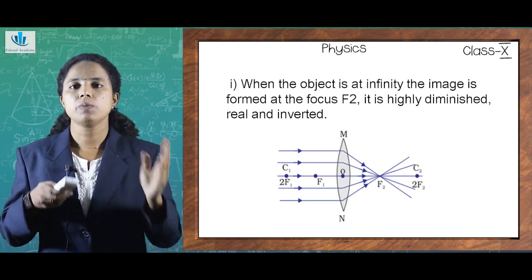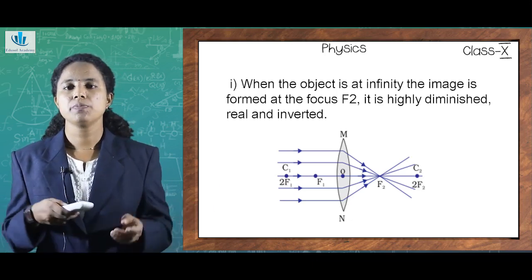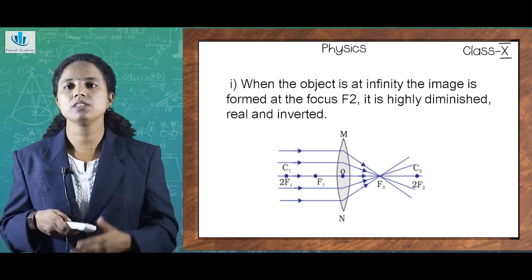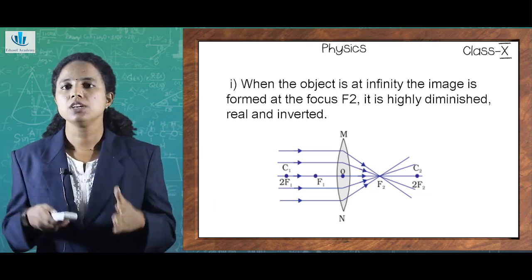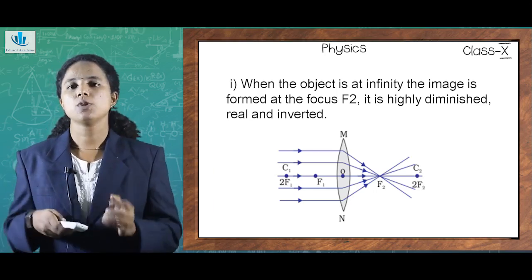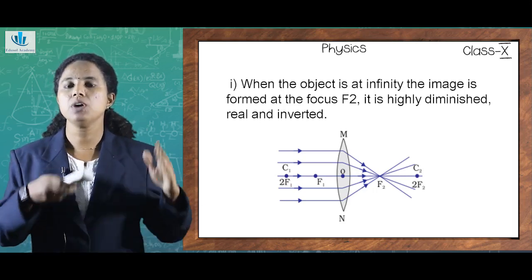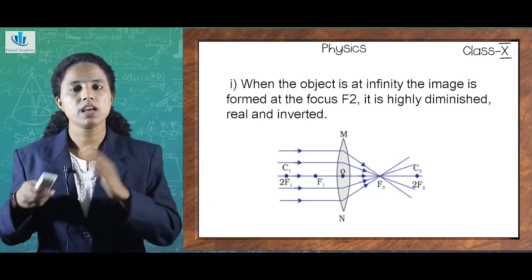So right side will be having F2 and 2F2 and C2. There will be 2 centers of curvature, 2 F's and 2 2F's. So to right hand side I have my F2, 2F2 and C2. What is for the left hand side?